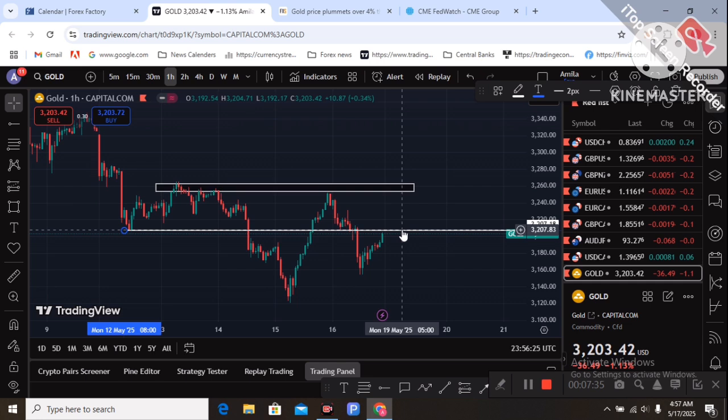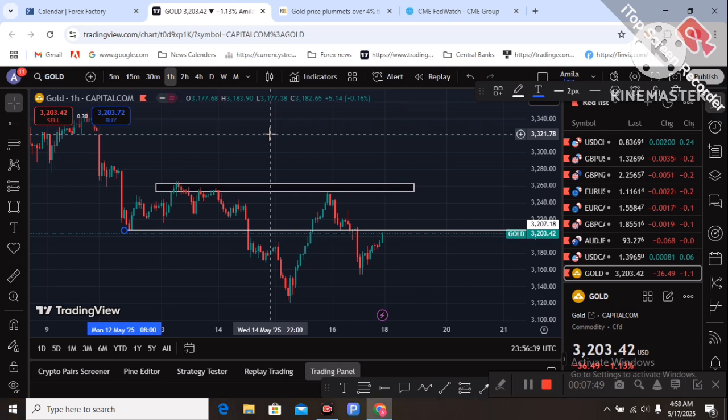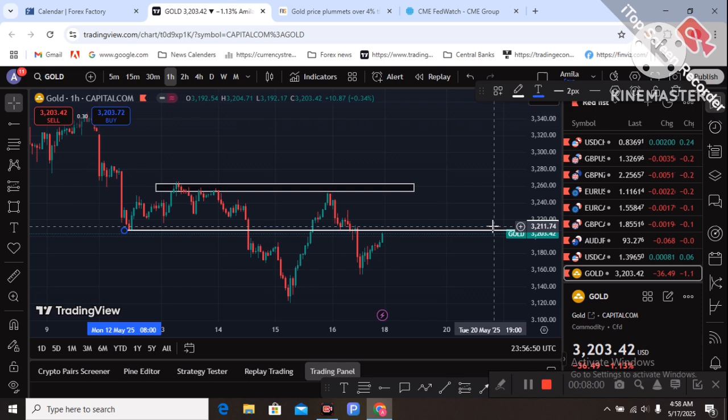That's just technical. Fundamentally, next week manufacturing PMI is due, so you should keep in touch with the economic data also if you are trading gold. US dollar economic events are important. Manufacturing PMI is something you should watch. That's combining fundamental and technical analysis for accurate gold trading.